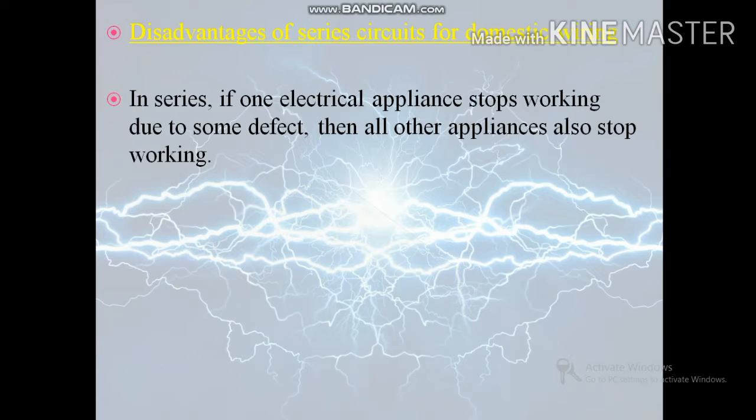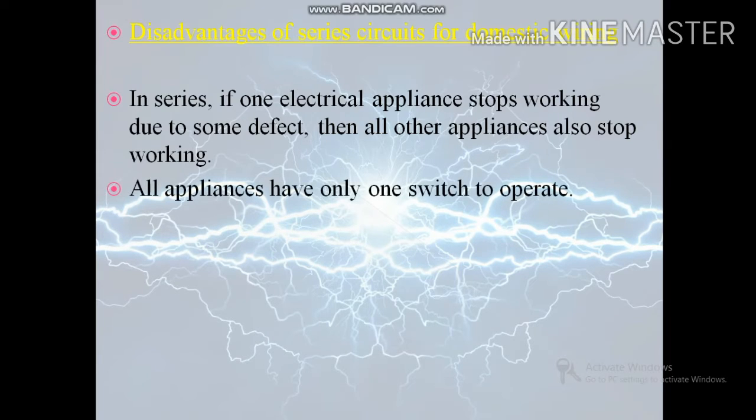So next one is, in series circuit all the electrical appliances have only one switch, due to which they cannot be turned on or off separately. For example, all the bulbs connected in a series have only one switch, due to which all the bulbs can be switched on or switched off together and not separately.